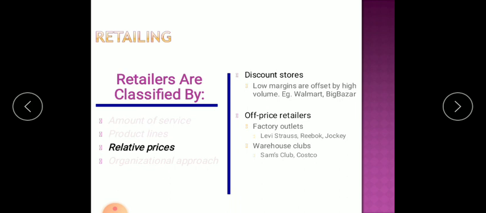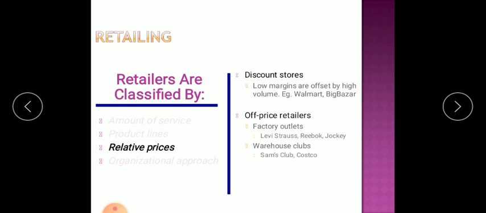The two types of off-price retailers are factory outlets and warehouse clubs. For factory outlets, you might have seen various brand stores like Levi Strauss, Reebok, Jockey. All these stores are factory outlets, that is the brand itself owns the stores. On the other hand, we have warehouse clubs like Sam's Club and Costco.